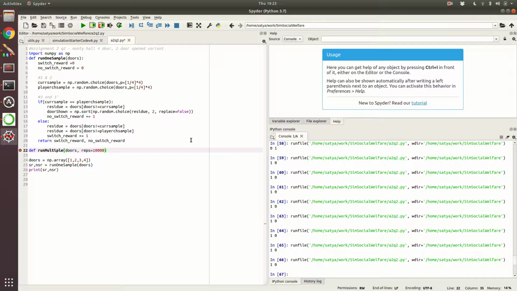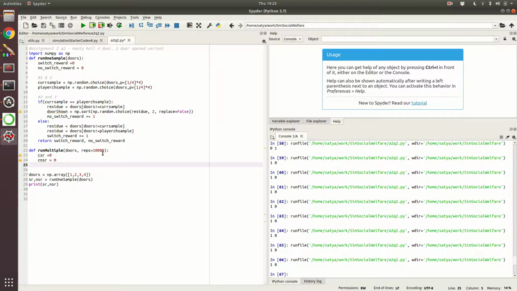This is a default argument, I can override it, but let's keep it as this. Now what you do is collect this and keep updating it. Let's say cumulative switch reward is 0, cumulative no switch reward is 0.